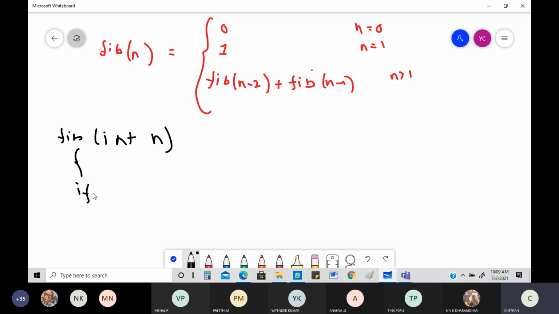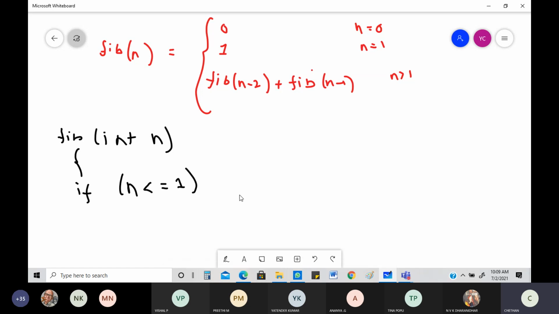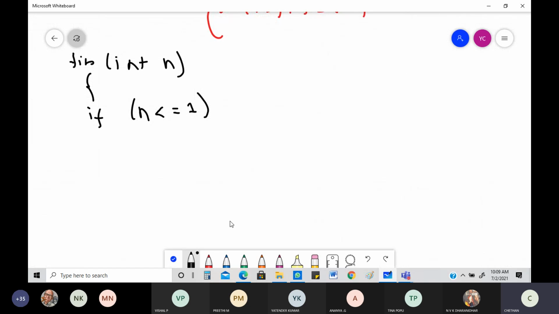So if the number of terms n is, be careful here, less than or equal to 1, that you need to understand, less than or equal to 1, what can I write? I'll be writing n. Very simple. See, what is this function all about? This function is all about finding out Fibonacci. You must be knowing the Fibonacci series, right? 0, then what's the next thing? 1, 0 and 1, 1, 1 and 1, 2, like this. This is your Fibonacci series.